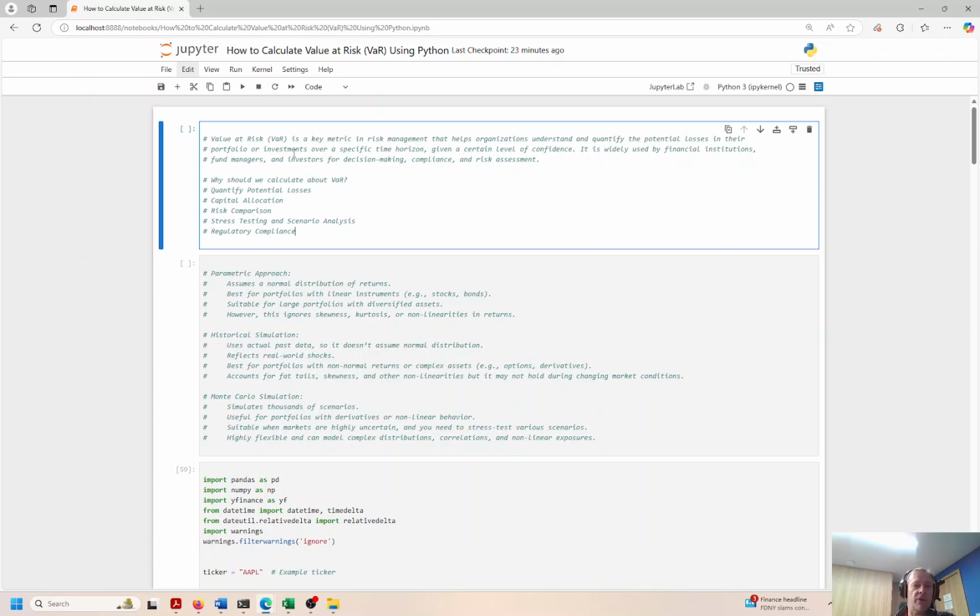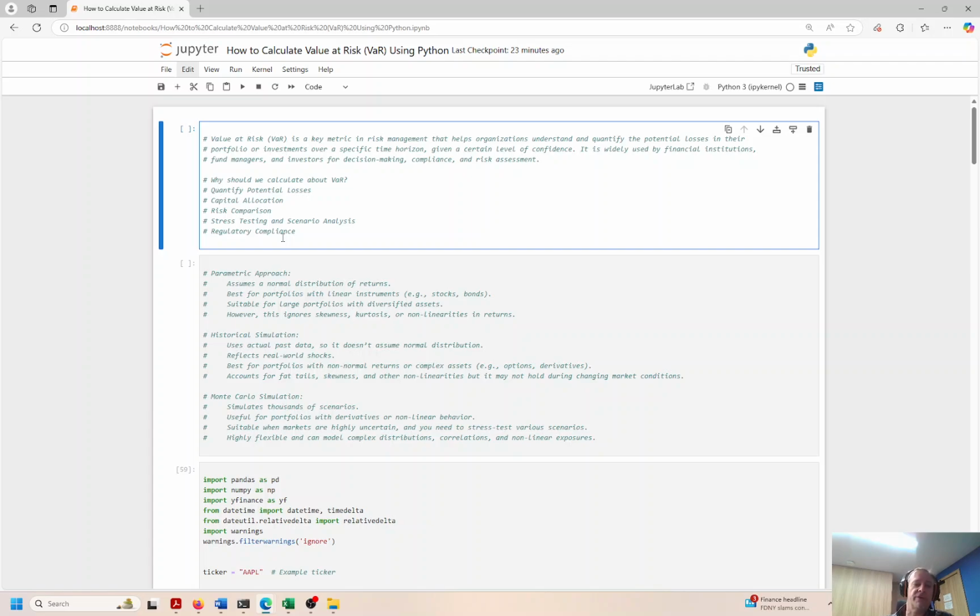Okay. So why do we calculate VaR? Again, to quantify potential losses, understand risk, capital allocation, risk comparisons, stress testing, scenario analysis, simulation analysis, and there could be heavy regulatory compliance requirements as well. In the financial services area, there's a lot of compliance. Certain industries have more compliance, certain industries have less, and finance is highly compliant, right? There are a bunch of governing entities that oversee everything in the capital markets: FINRA, SEC, Federal Reserve. So there's a bunch of big brothers watching over you.